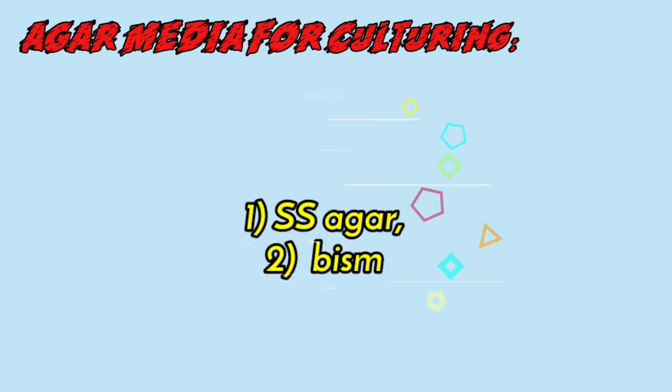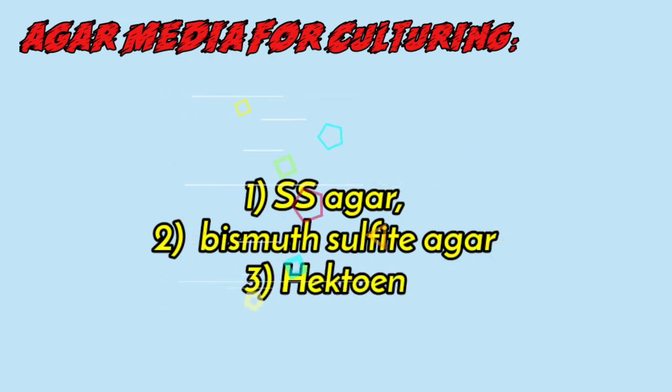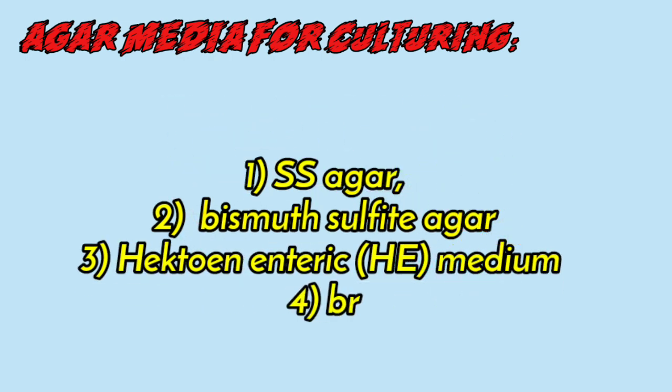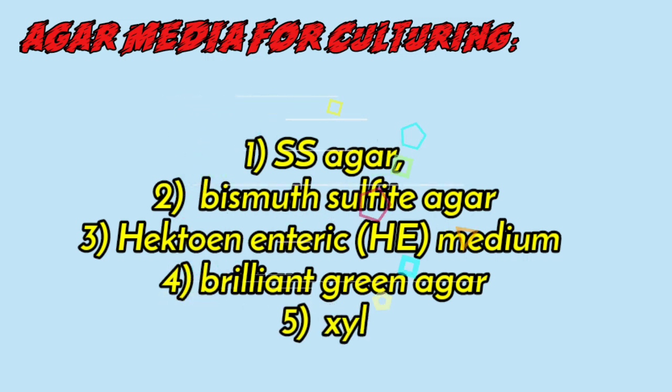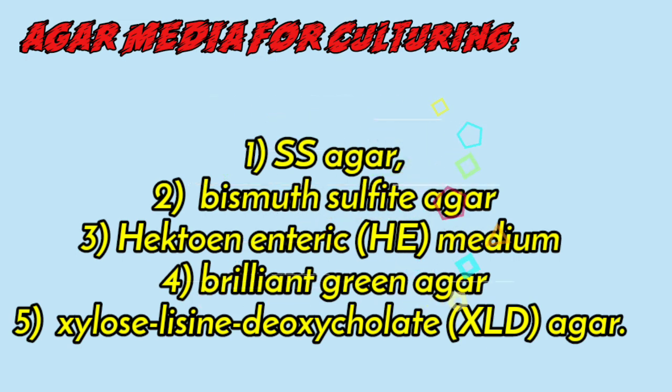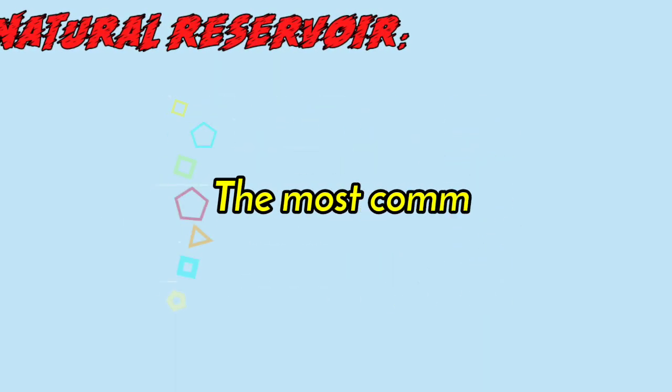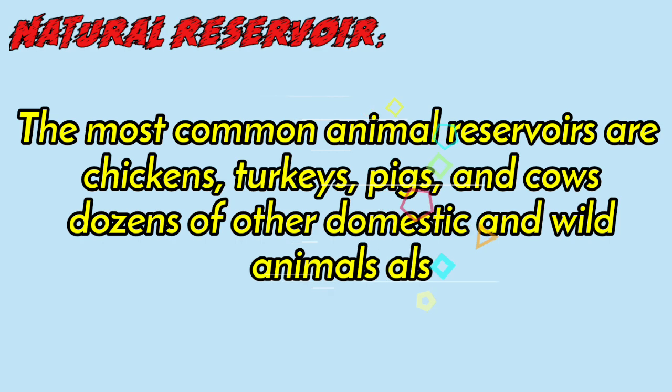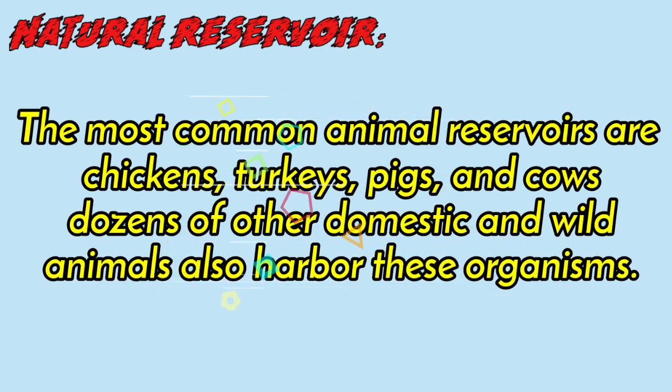There are five types of agar media used for culturing, as these are selective media and commercially available. The first is SS agar, the second is bismuth sulfite agar, and the third is Hektoen enteric medium, HE. The fourth is brilliant green agar, and the fifth is xylose lysine deoxycholate, XLD agar. These five agars are selective media used for culturing Salmonella and are commercially available.